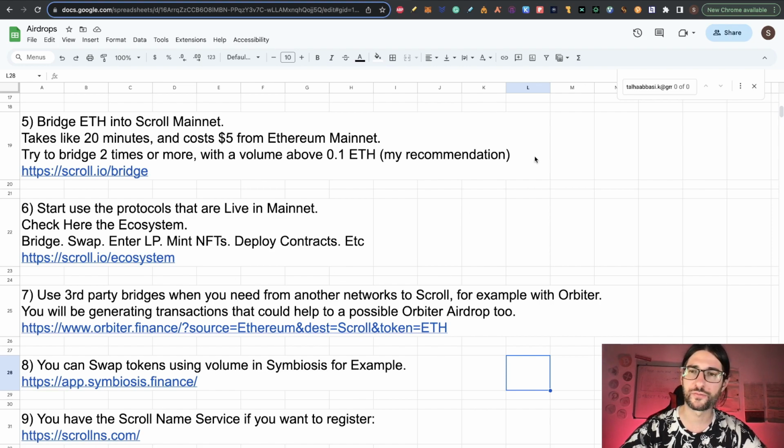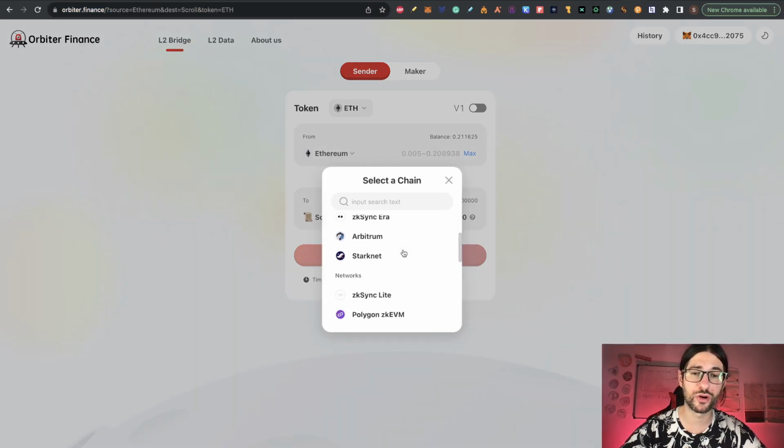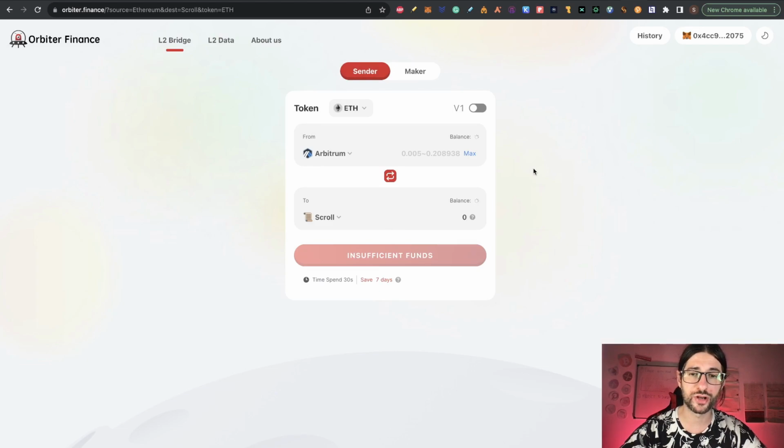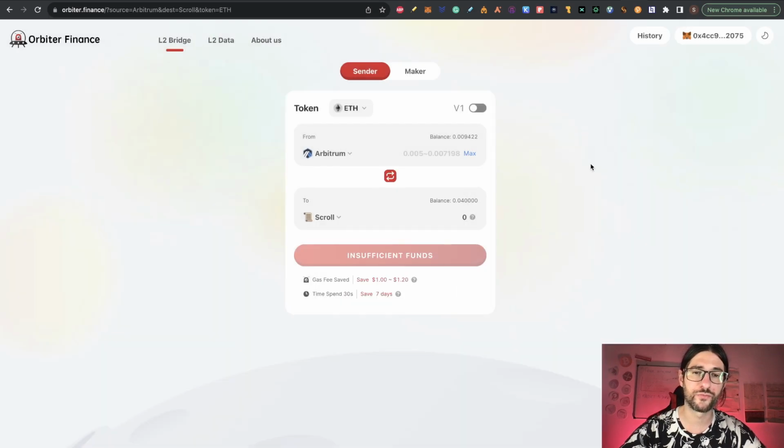So here you go to Orbiter Finance and you can send from Ethereum into Scroll, but in that case I would recommend you to use the official bridge. But in case that you have funds and you want to get more Ethereum into Scroll, you can use another networks that the fee is going to be lower. So you can send, for example, from Arbitrum to Scroll or many other layer 2 solutions, or even not layer 2s, from the ones that you can send money to Scroll. So after you did already 2 bridges from Ethereum Mainnet, you can start using third-party bridges to start moving funds from another networks that are not specifically Ethereum Mainnet.